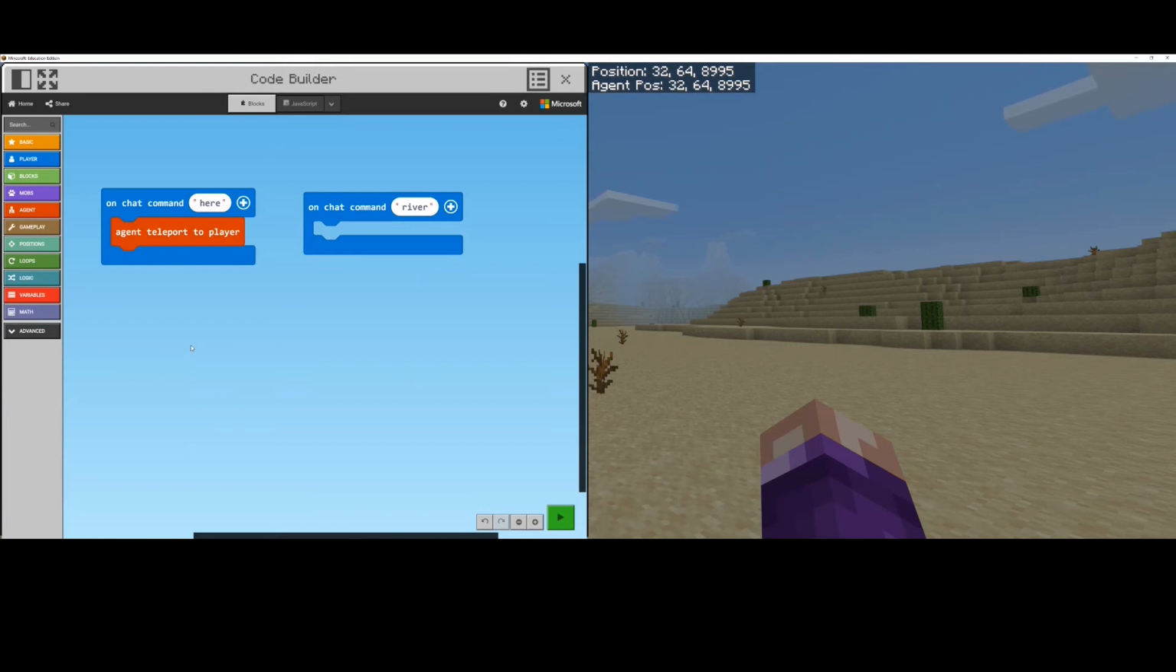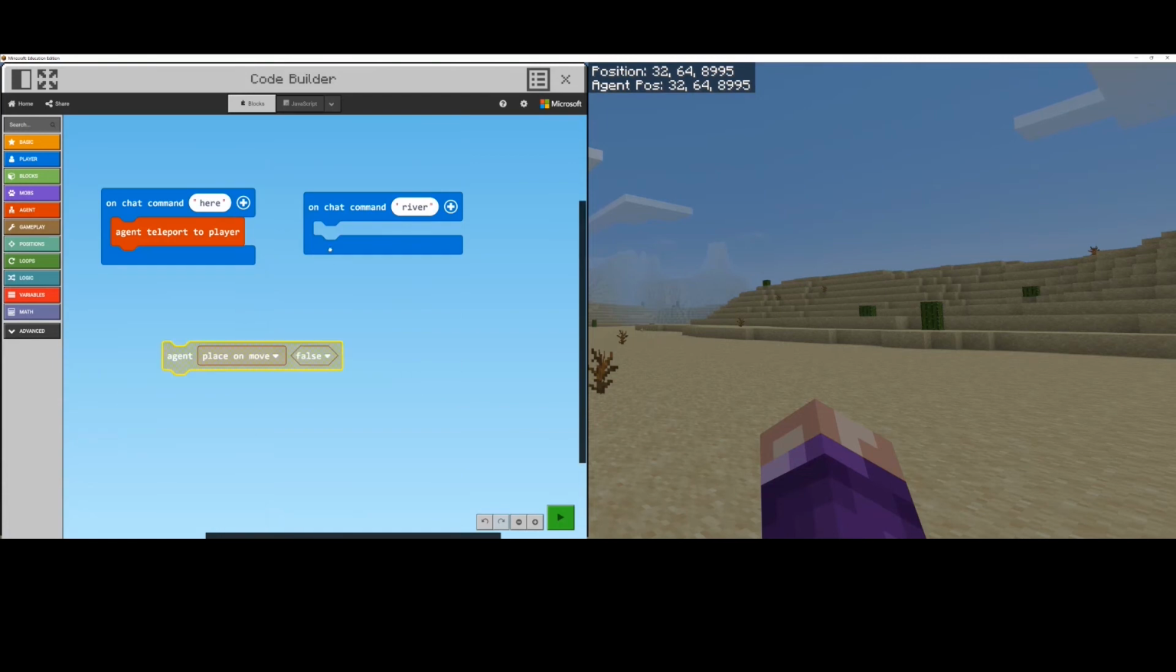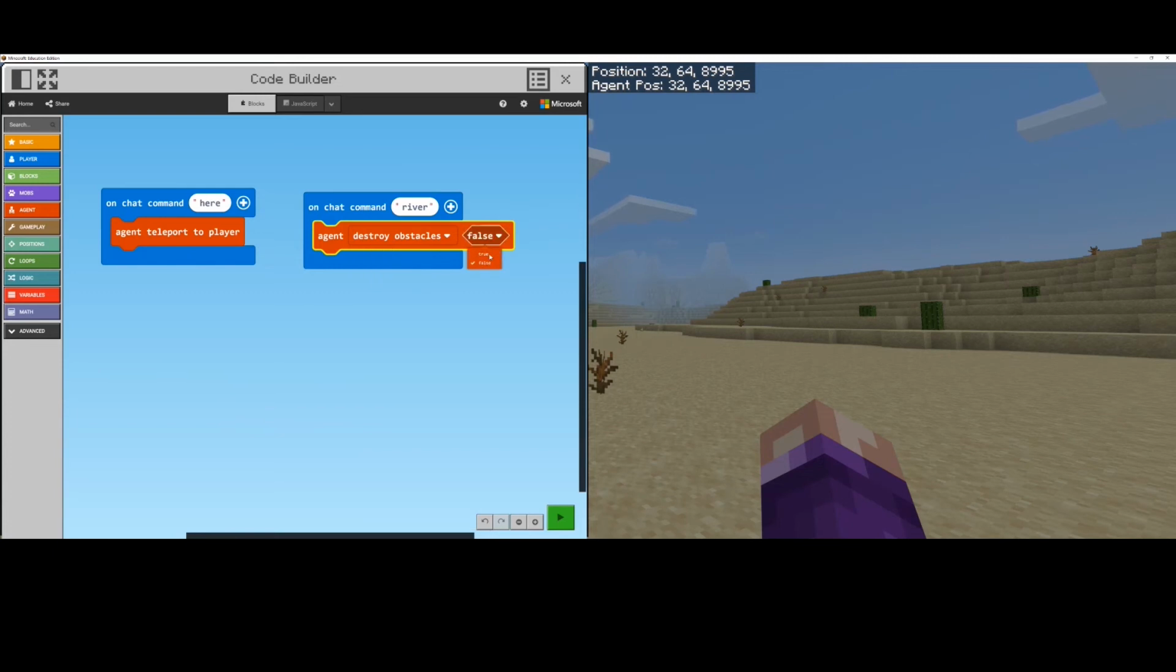We said that our agent had to burrow down into the ground and then destroy the blocks in front of them while they were placing water behind them to create our lake. So this time, we don't have to make it in any sort of a square shape. We just wanted to go completely straight as if it was a river. So let's go into agent and remember that the first thing we did was we got them to destroy blocks. So agent, destroy any obstacles that are in their way. Make that true.